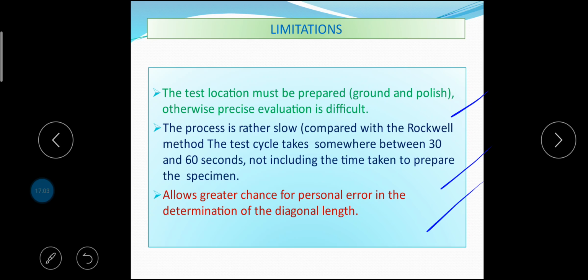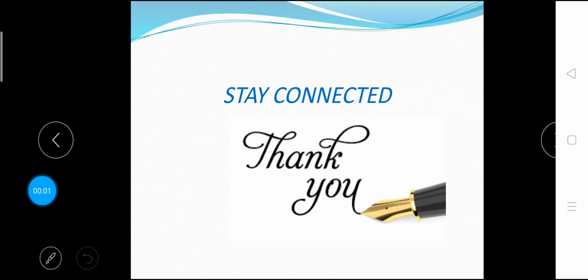What are the main disadvantages of Vickers hardness test? The main drawback of the Vickers test is the need to optically measure the indent size. This requires that the test point be highly finished to be able to see the indent well enough to make an accurate measurement. Slow testing can take 30 seconds, not counting the sample preparation time. This is all about Vickers hardness test. These are all about hardness and hardness testing procedures.